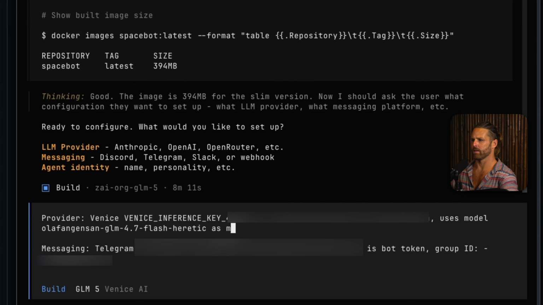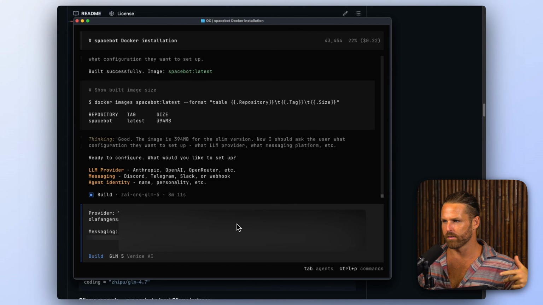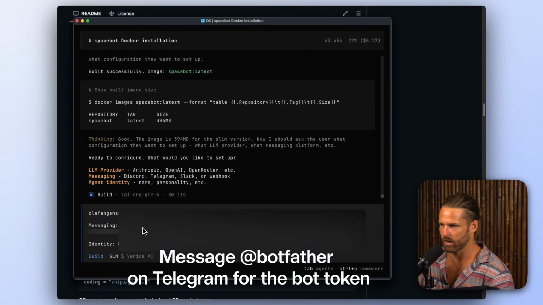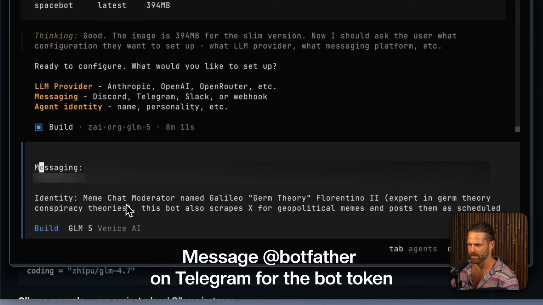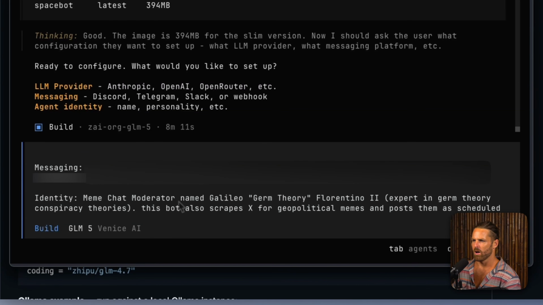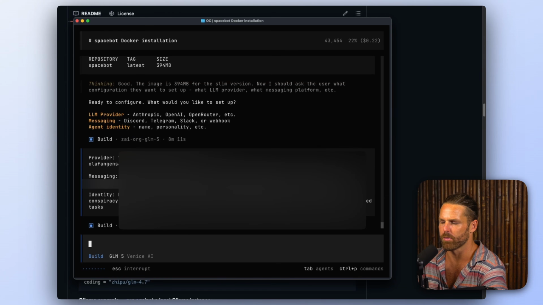As main and as worker model. And then yeah, remember that SpaceBot is going to do that prompt routing with these models. Then I'm saying we're going to use Telegram. Here's the bot token. Here's the group ID. And then I give it the identity. You're a meme chat moderator. And you also scrape X for geopolitical memes and post them as scheduled. So I'm going to give it a skill here later once it's set up, so it can find memes and post them into the meme group.